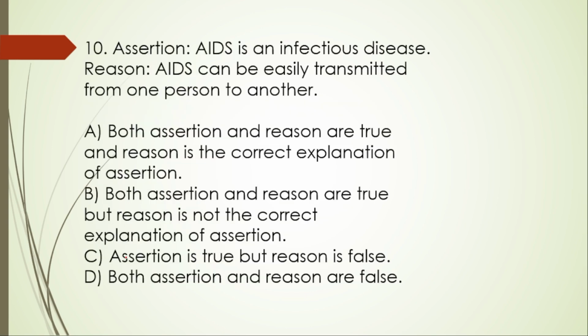10th question, again assertion and reason type of question. Assertion here: AIDS is an infectious disease. Yes, this is true. And AIDS can be easily transmitted from one person to another person. This one is also true. So here the right option will be A because it is the correct explanation also.